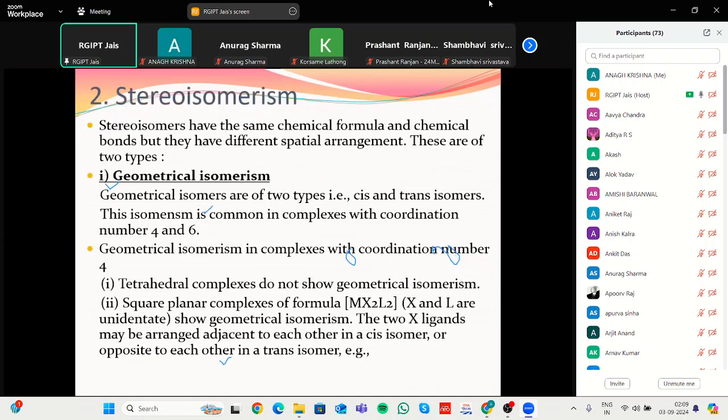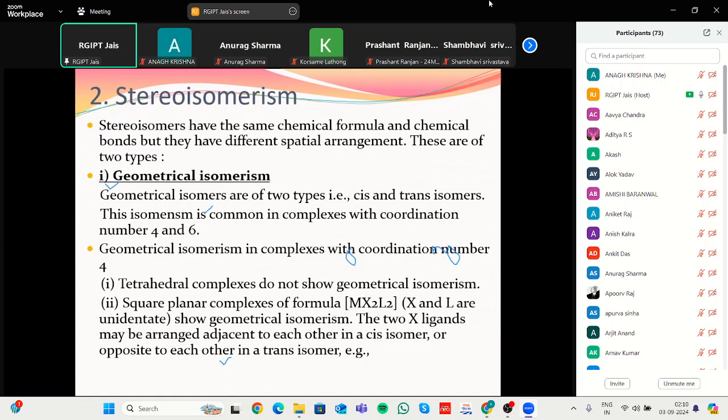Next is stereoisomerization. The second category has different stereochemistry: compounds having the same molecular formula, or we can say the same coordination complex, but different in connectivity. But in case of a stereoisomer, it is different in the stereochemistry. Stereochemistry is either in the form of geometrical or optical.